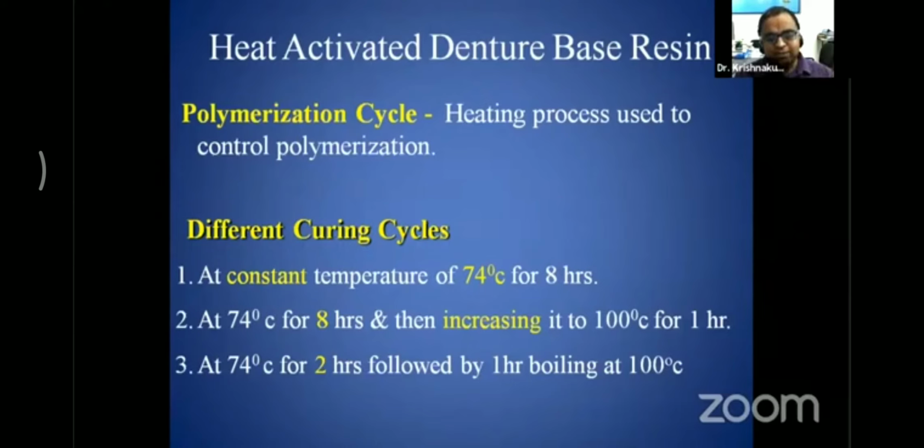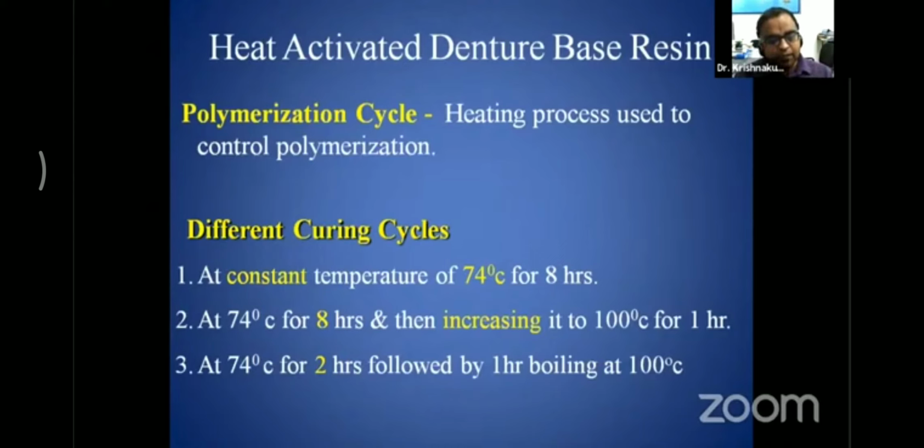First, at a constant temperature of 74 degrees Celsius for 8 hours. The second one would be 74 degrees Celsius for 8 hours and then increasing it to 100 degrees Celsius for 1 hour. Here the word increasing to 100 degrees Celsius is very important. Then the third is 74 degrees Celsius for 2 hours, followed by 1 hour of boiling at 100 degrees Celsius.